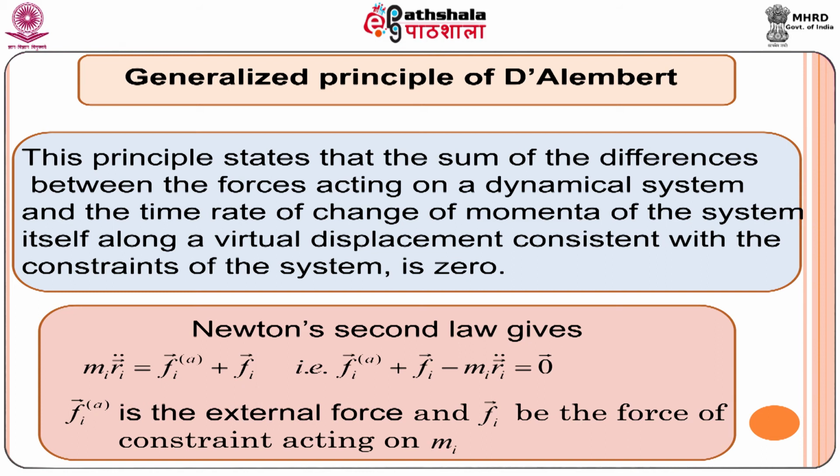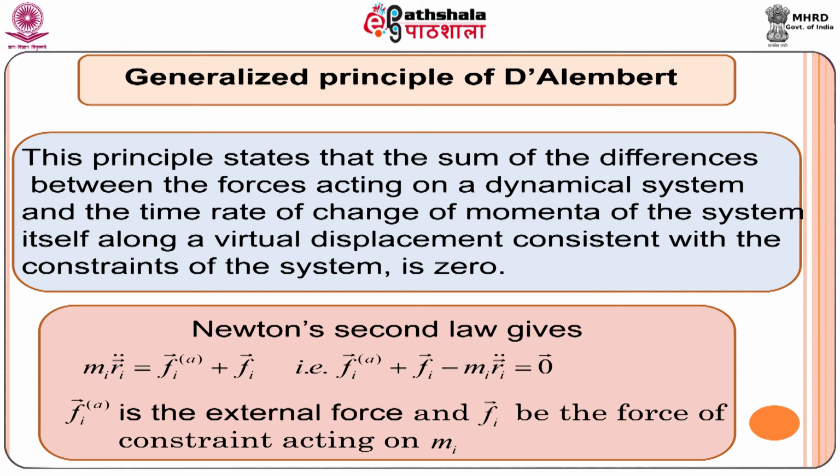Newton's second law gives us mass times acceleration, that is mi ri vector double dot, equal to the total force. This is the applied force, and this is the force of constraint. Basically, this is a law between the acquired acceleration and total force. Keeping all these on one side, we get this result.